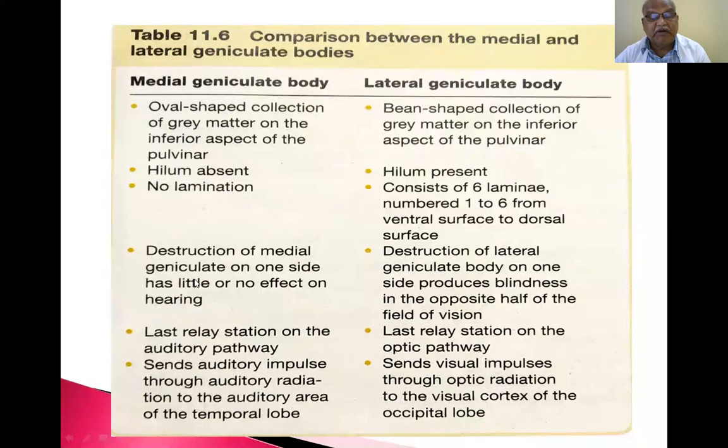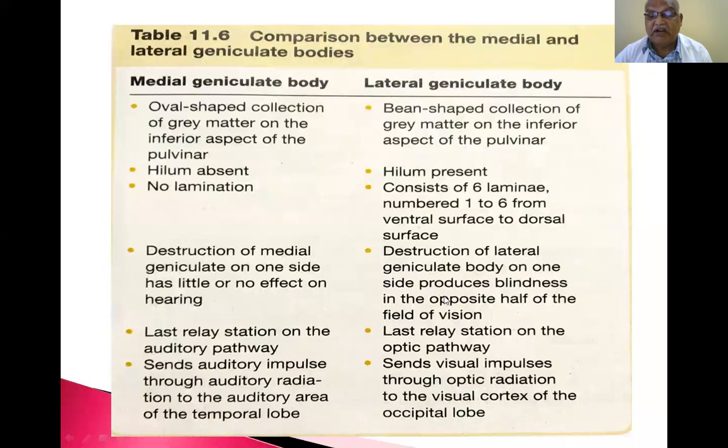Destruction of the medial geniculate body on one side has little or no effect on hearing. If both sides are destroyed, then complete loss of hearing occurs. If only one side of the medial geniculate body is damaged, you can hear normally.